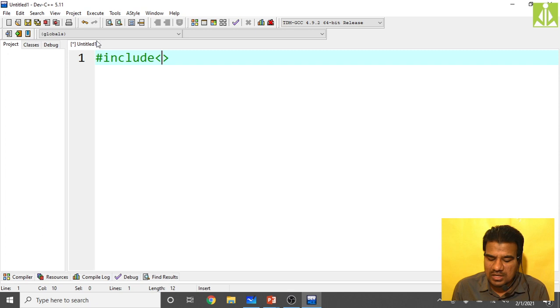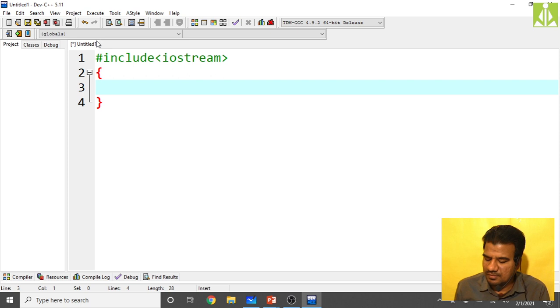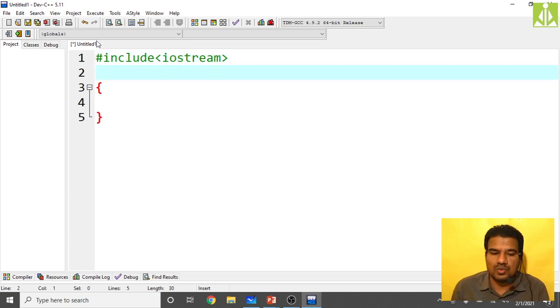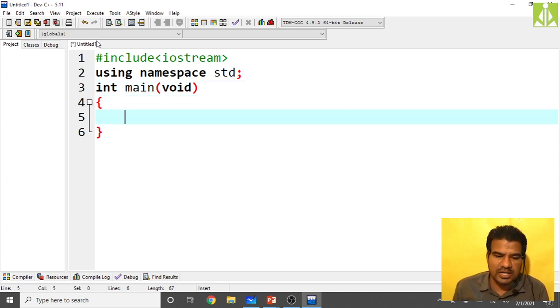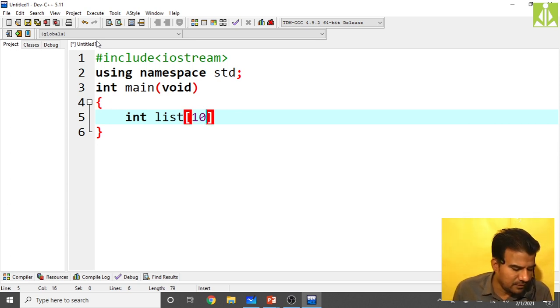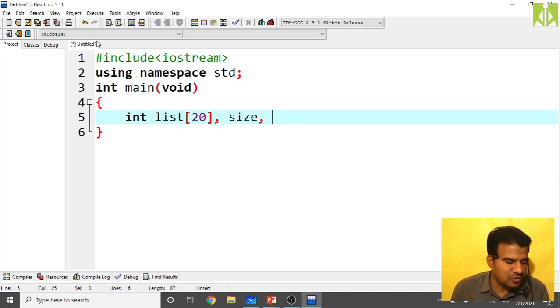So #include <iostream>. Then before this, using namespace std. Int main(void). Into this, first you declare the array. Int list[20], because the size I am also going to read. So 20, then size I am going to read, then i for running the counter, then the key value.